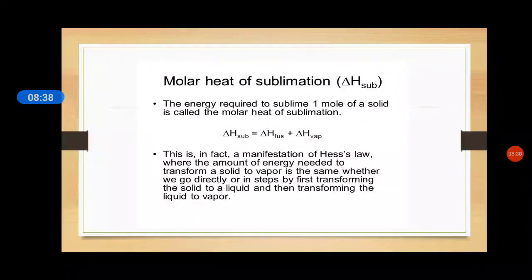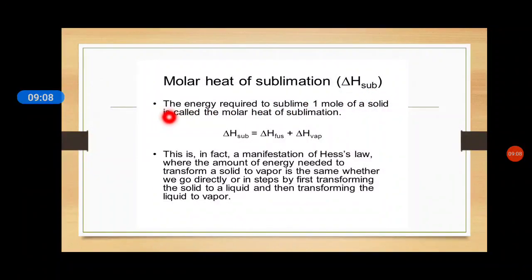Moving ahead to the next slide, we have molar heat of sublimation. First of all, you should understand the meaning of sublimation. Sublimation is the state where the solid state is directly converting into the gaseous state. Since it is given for 1 mole, it will be molar. It is in the form of heat, so it will be molar heat of sublimation. It is indicated as delta H sub, as usual the initial letters of the given term.